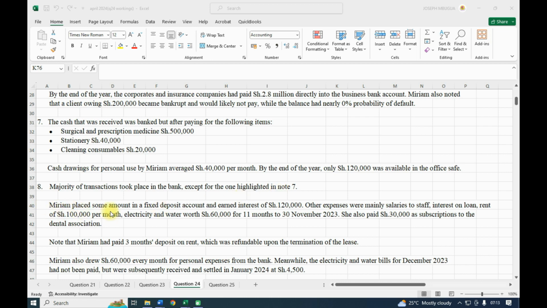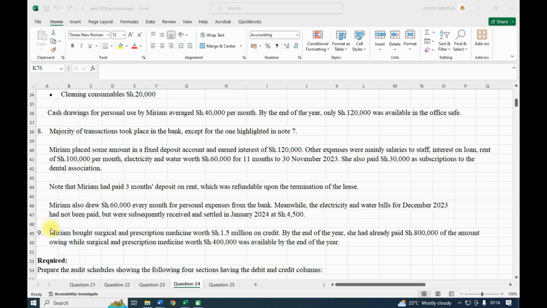Miriam placed some amount in a fixed deposit account and earned interest of 120,000. Other expenses were mainly salaries to staff, interest on loan, rent of 100,000 per month, electricity and water 60,000 for 11 months to 30th November. She also paid 30,000 as subscription to the dental association. Note that Miriam had paid 3 months deposit on rent, which was refundable upon termination of the lease. Miriam also drew 60,000 every month for personal expense from the bank.